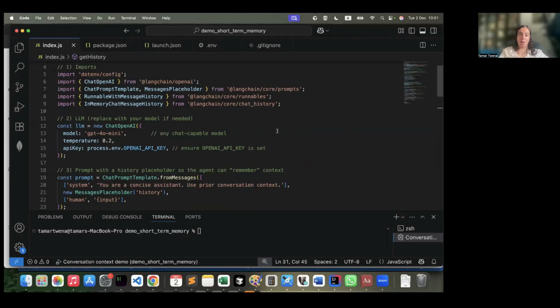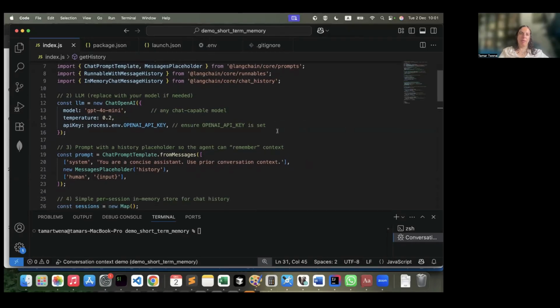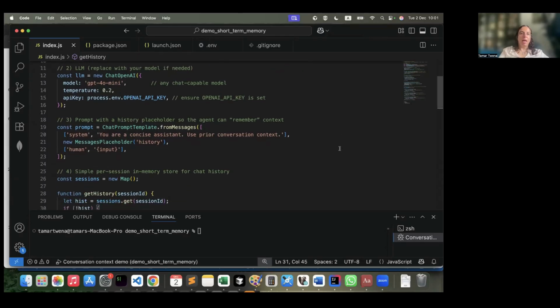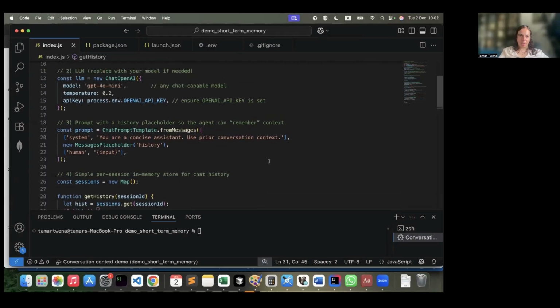We have all the imports. Then we're creating our model, ChatGPT. I took that model and I used GPT-4o Mini. In addition to that, I am creating a history context. This is something that I'm creating synthetically, but it is actually demoing the context of the conversation.